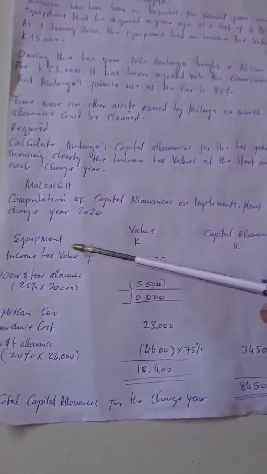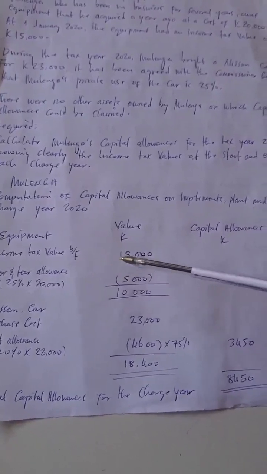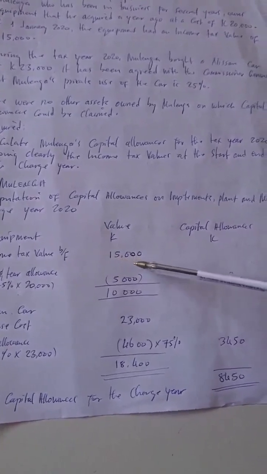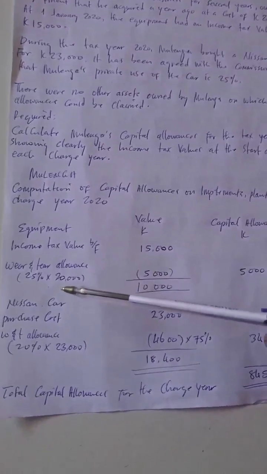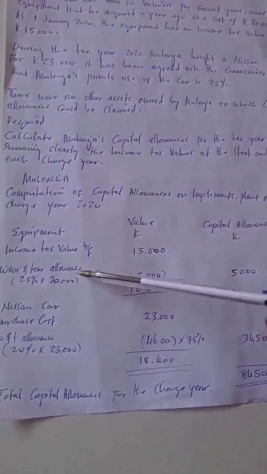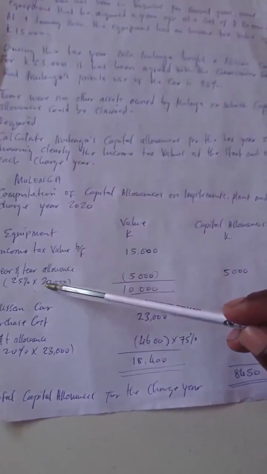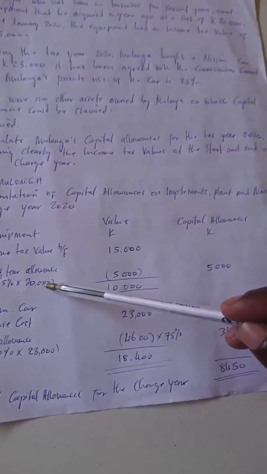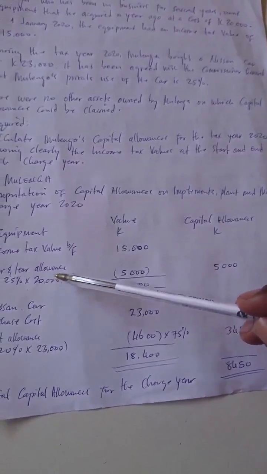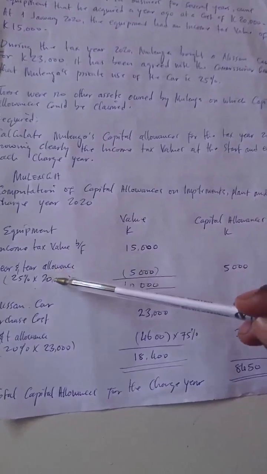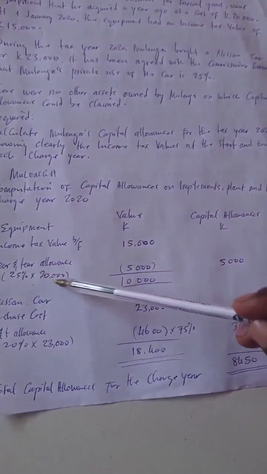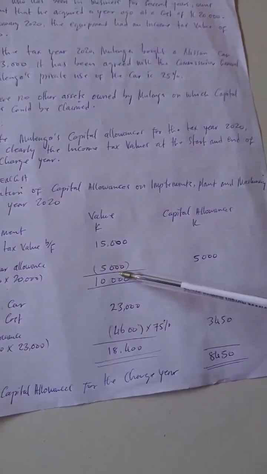For the equipment, the income tax value brought forward in 2020 is 15,000 kwacha. Then how do we calculate the wear and tear allowance, which is 25% on equipment? You calculate 25% on the cost of the equipment. The cost was 20,000 kwacha. So 25% is 5,000 kwacha.